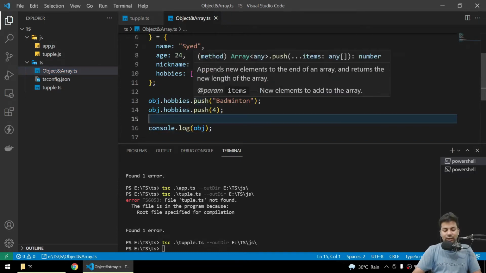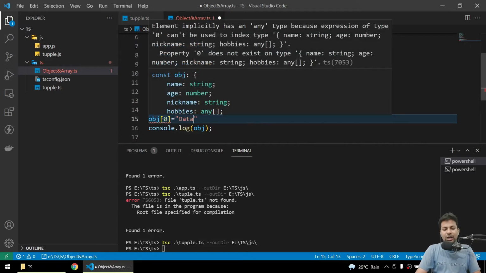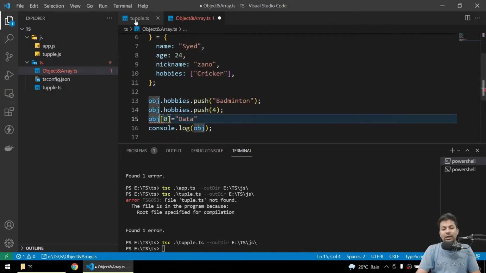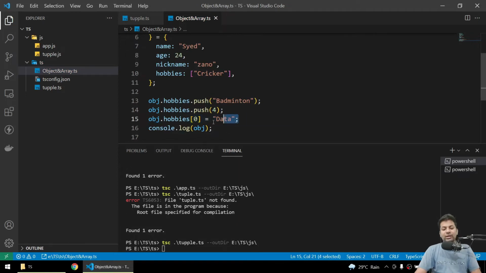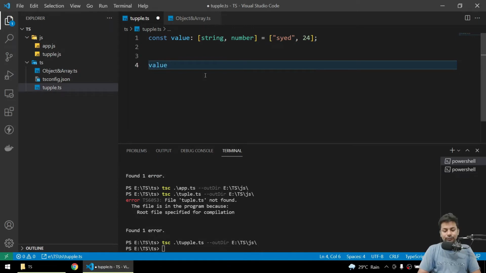If you go to the array, you can see if we want to change the value of the first element cricket, so I'll say object 0 equals data. Okay, not object, and you can see this shows an error at the start only, that you can't do that, and that isn't available in JS. Now I say object.hobbies 0 equals data. So it's accepting at the 0 element, changing the type to data. But if we try to do the same thing in the tuple, we'll say value 0 equals, change the name to Zeno, and you can see it's showing no error.